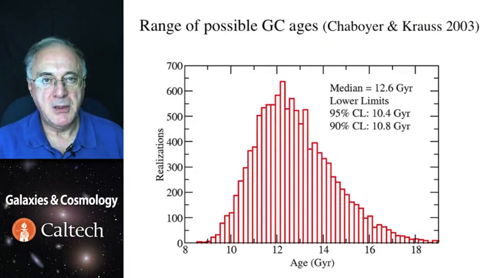Here is a probability distribution of globular cluster ages that takes into account all of the sources of uncertainty and so on.